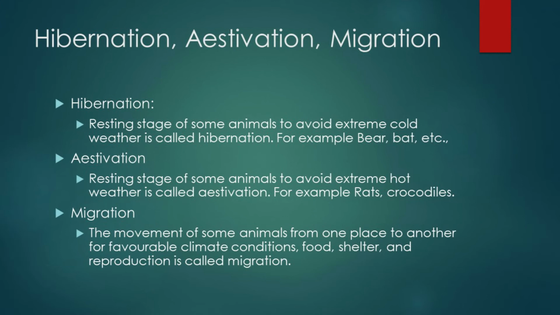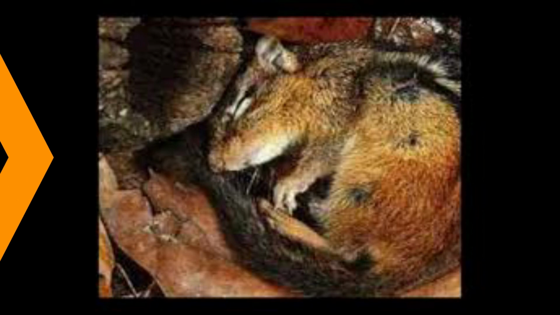Second is aestivation. What is aestivation? The resting stage of some animals to avoid extreme hot weather is called aestivation. Examples are rats and crocodiles. They also sleep under the sand or in burrows, and they do not come out in the hot climatic condition. They gather their food in the other seasons, and they rest, happy with whatever they have collected.